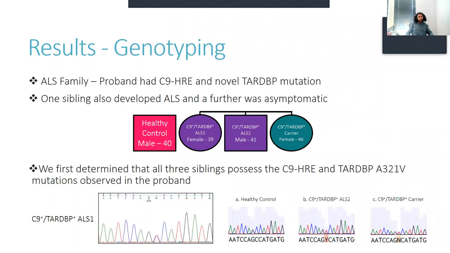So in this study, we took an ALS family where the proband had the C9 repeat expansion and a novel TARDBP A321V mutation. A further sibling also developed ALS a few years later, and another one was asymptomatic at the time of biopsy collection. We first determined that all three siblings possess both the C9 repeat expansion by repeat-primed PCR and the TARDBP mutation.